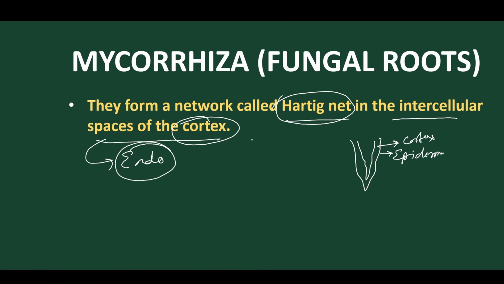Got it? So normally when the fungal association takes place, the fungi form a network, and the network they form is called the Hartig net. Suppose this is the Hartig net. The hyphae penetrate the cell wall, and they form extensions within the intercellular space of the cortex. They break the cell wall, and in the cortical region, we find intracellular and intercellular networks present.